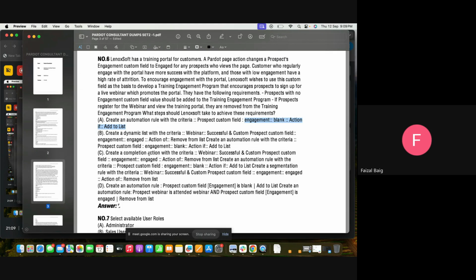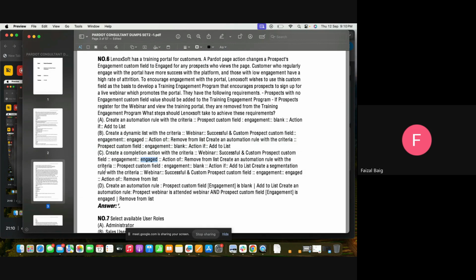I would say option B actually. See, this option states create a dynamic list with criteria: webinar equals success and custom prospect field engagement is engaged, and action of remove from list.